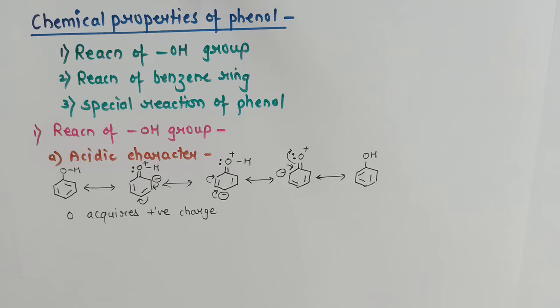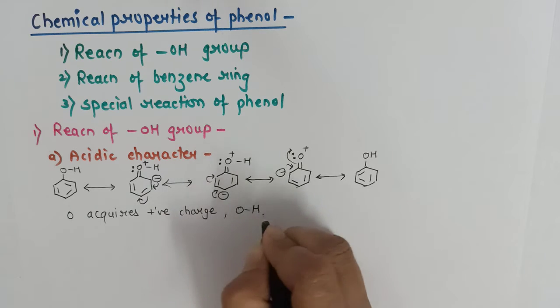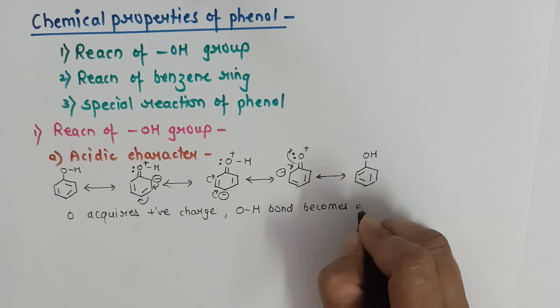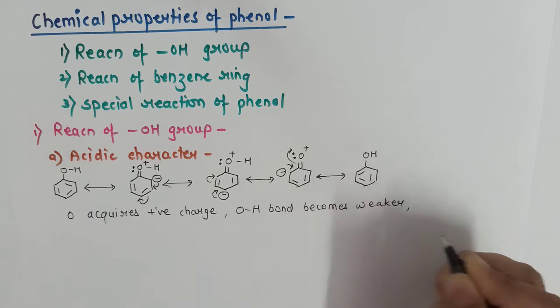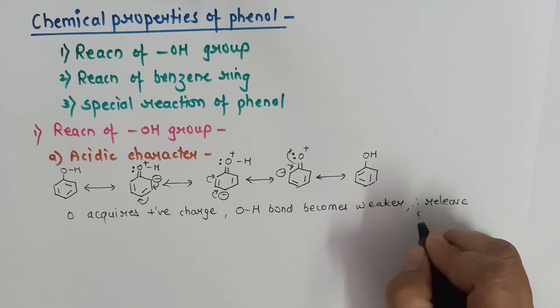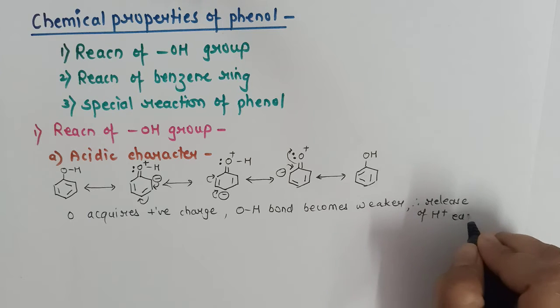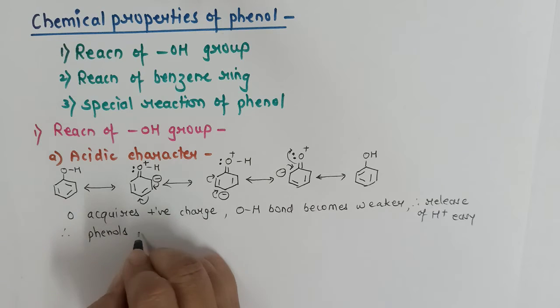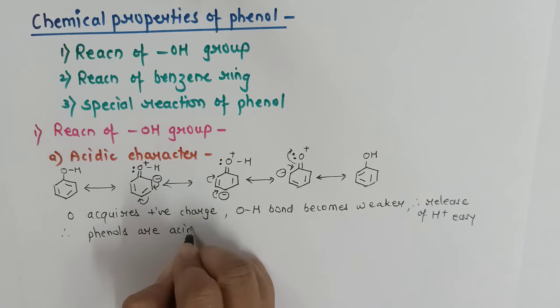We know oxygen is more electronegative, the second most electronegative element of the periodic table, and therefore when it acquires a positive charge, it will be unstable. Therefore the OH bond becomes weaker, so release of H plus becomes easy, and therefore phenols are acidic in nature.